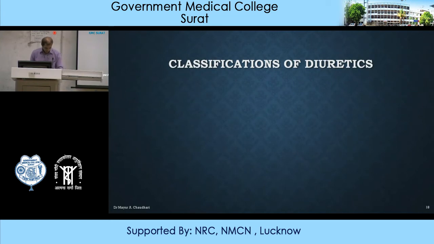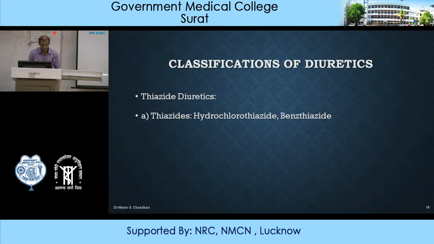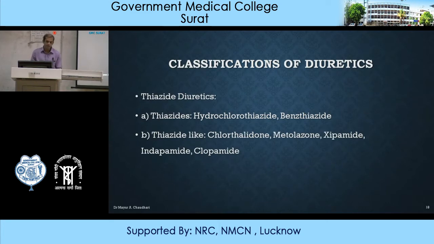If we see the classification of diuretics, there are various types of diuretics. First of all, thiazide diuretics. In thiazide diuretics, there are two subclasses. One is thiazides themselves. There are two drugs, hydrochlorothiazide and benzthiazide. And second one is thiazide-like diuretics. The structure is different, but the mechanism of action is the same as hydrochlorothiazide. That is chlorthalidone, metolazone, xipamide, indapamide and clopamide.